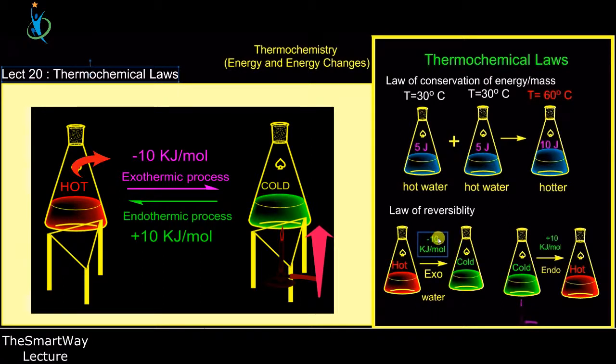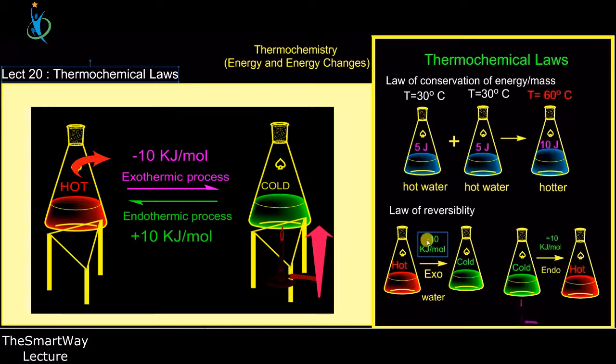And because it is a liberation of energy, it is indicated as what? Negative. So from here, negative 10 kilojoules per mole is given off to the surrounding, through what we call the exothermic process. Now the water here is cool, but it started from what? From here. And so this is one way by which we can represent the reaction. This is what we call the exothermic reaction, where the hot water begins by giving off heat to the surrounding and then ending up with a lower heat content.